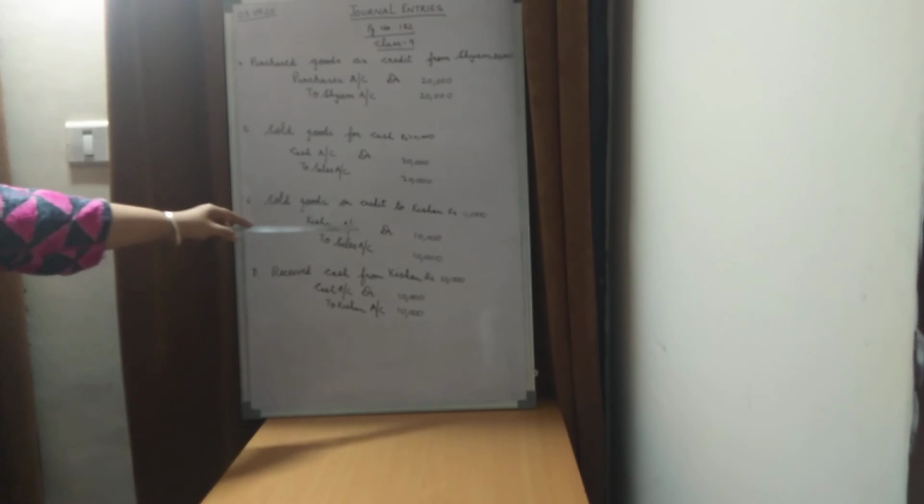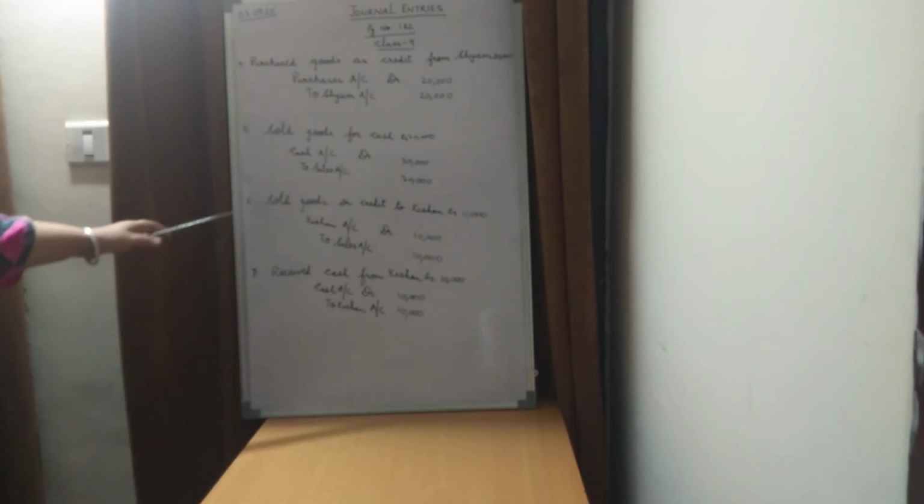So Kishan getting the goods, Kishan is a part of the personal account, and the rule for the personal account says that debit the receiver, credit the giver. So Kishan is receiving something, so Kishan account will be debited. That is, I hope, very much clear to you. Kishan is getting something over here. So Kishan account will be debited for rupees 10,000. Kishan is part of the personal account under the category of natural human beings.